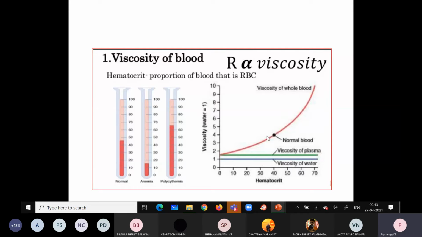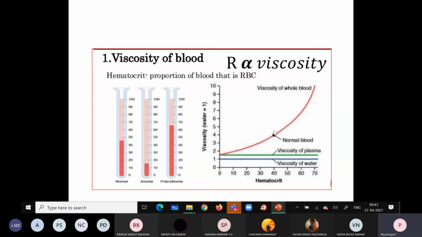The normal hematocrit is about 40, and at that point the viscosity of the blood will be at this level.